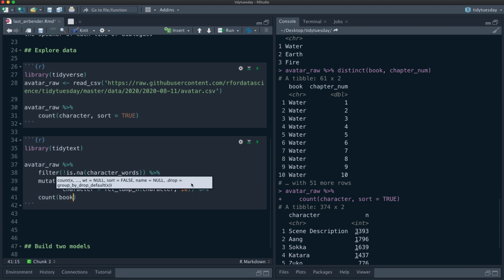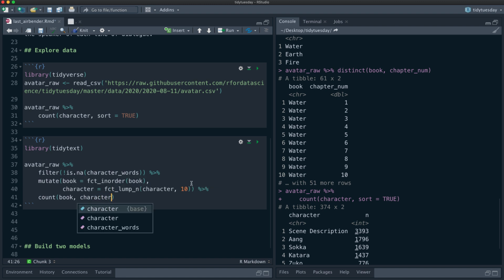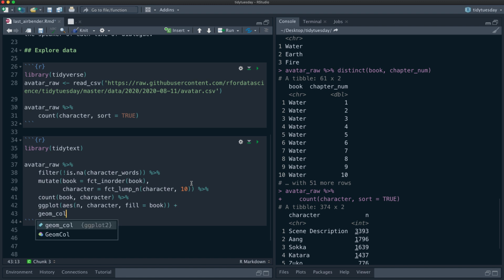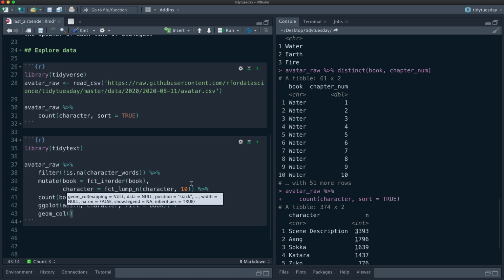And then let's count book and character, and make a plot. I'm going to put n on the x-axis, character on the y-axis, and make fill equal to book. And I'm going to use geom_col.